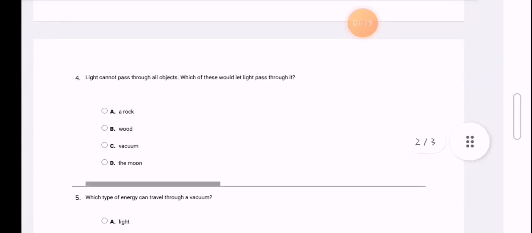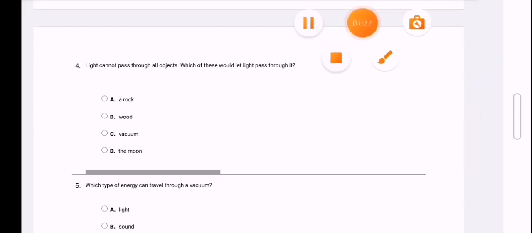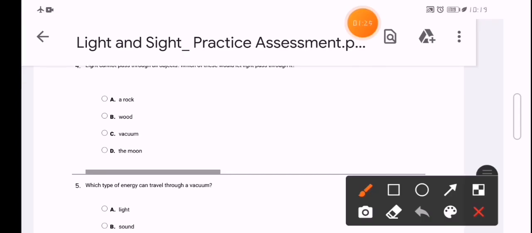Okay. Number 4, light cannot pass through some materials. What are the materials that allow light to pass through? You have to read all the choices and start to ignore the answers that have no way to be the answer. Rock, wood, moon, all of them are examples of opaque objects which don't allow light to pass through. But even if you don't know the vacuum, you can know that it will be the correct one, because the other answers have no way to be correct. Vacuum here means space, where space means no air available.